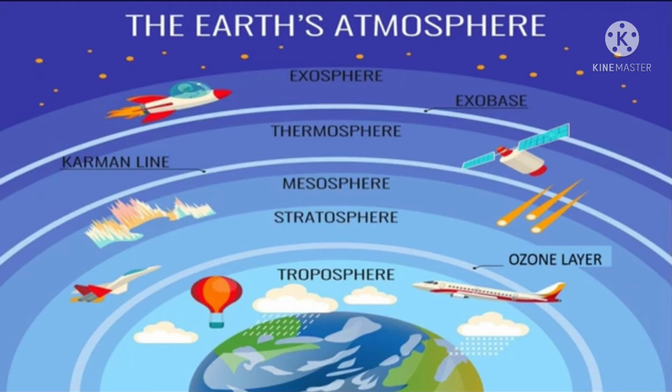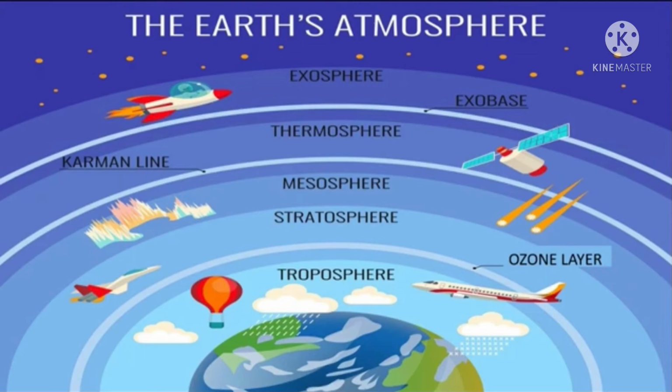Troposphere, which is the first and lowest layer of the atmosphere. Its average height is 13 km. The air we breathe exists here. And dear students, the density of air is high in this layer, and almost all weather related activities like cloud movement, thundering, rainfall, lightning take place in this layer.